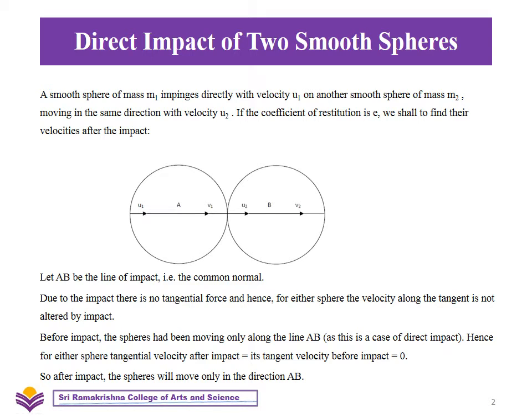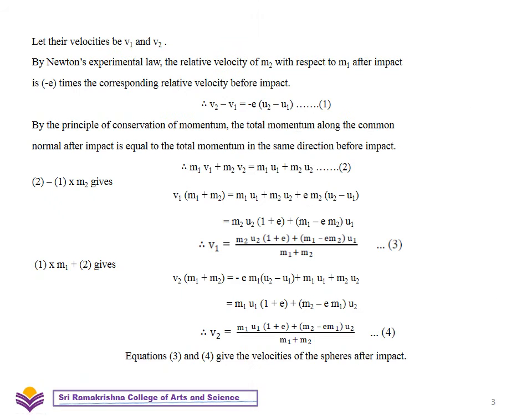Okay, the motion is only along AB. There is no vertical motion, that is there is no motion along the tangent to AB. Hence for either sphere tangential velocity after impact and tangential velocity before impact are 0. So after impact the sphere will move only in the direction of AB. There won't be any motion in other direction. Let the velocities after impact be v1 and v2.